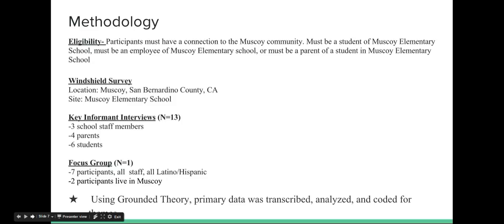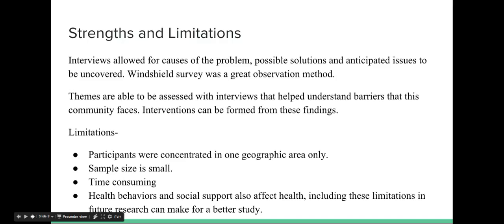I will perform key informant interviews, 3 of them being with school staff members, 4 with parents, and 6 with students. And I will also perform a focus group with 7 participants and 2 participants living in Muscoy. And using grounded theory, the data will be transcribed, analyzed, and coded for themes.